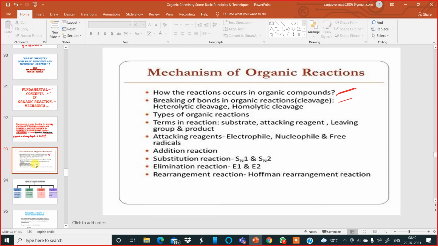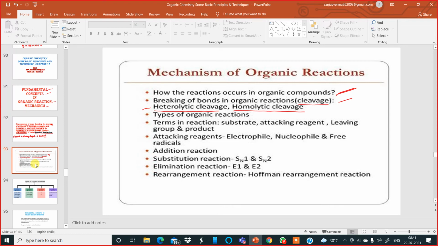The next point: breaking of bonds in organic compounds is called cleavage. It is done either through heterolytic cleavage or homolytic cleavage. This heterolytic and homolytic cleavage I will discuss very soon, today itself in the next slides. There are two types of bond breaking. Remember for the moment, one is heterolytic and another one is homolytic.